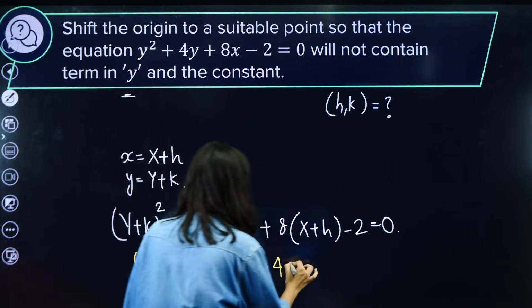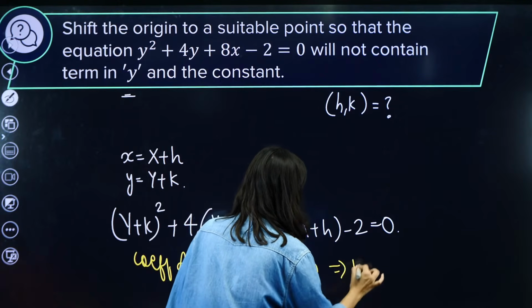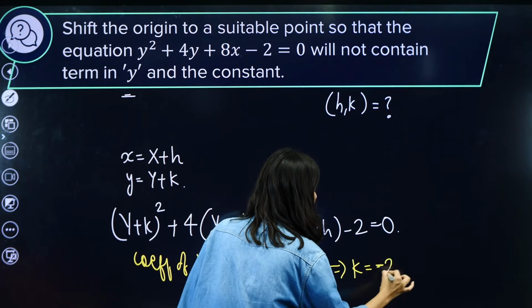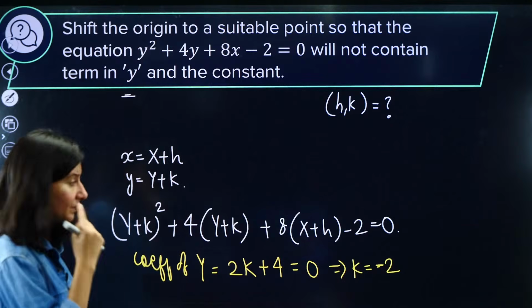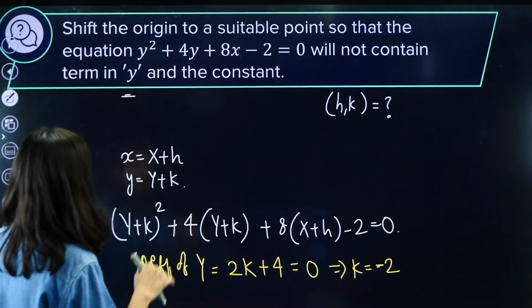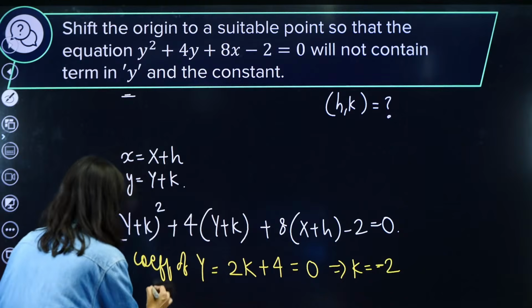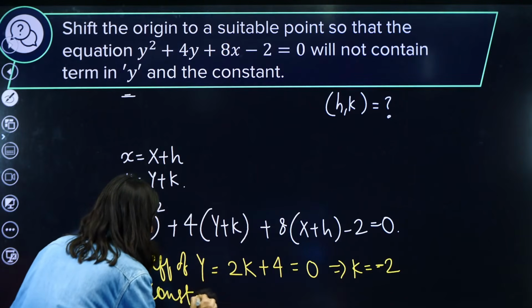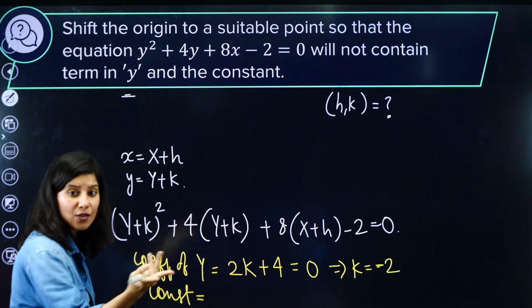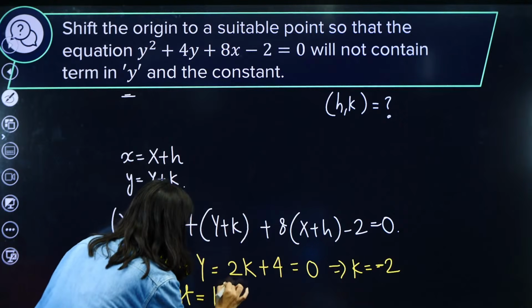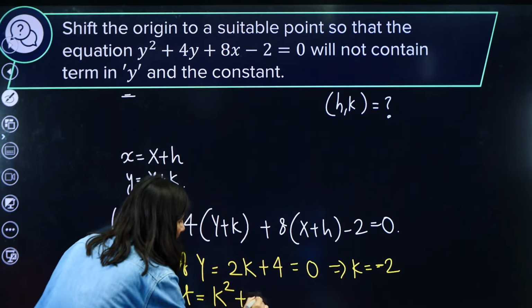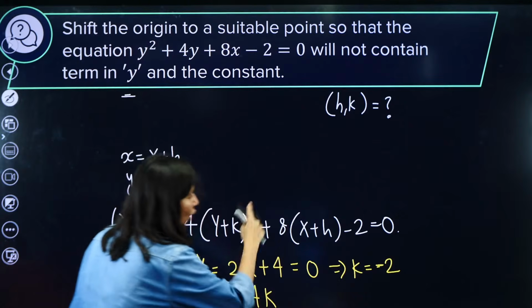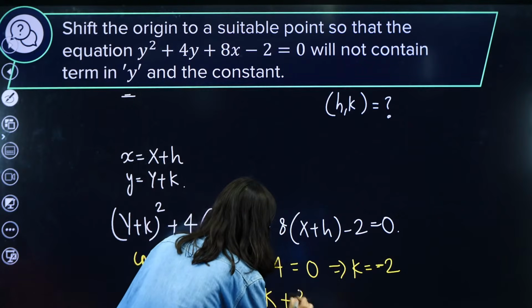So coefficient of y should be 0. Clearly, this implies k is coming out as -2. Hold on. Now the constant term should also be 0. So constant term, let us collect together. From here, what is the constant term? k square. From here, what is the constant term? 4k. From here, what is the constant term? 8h.